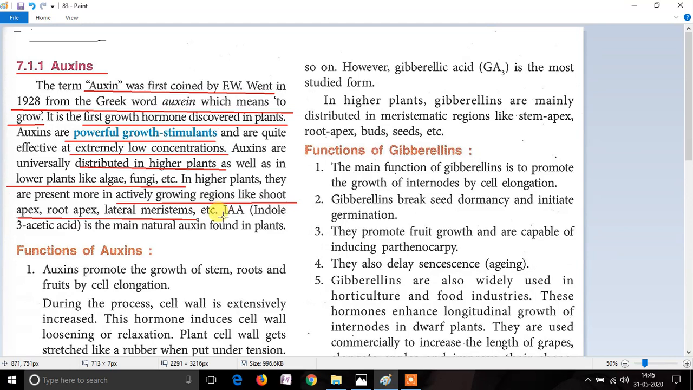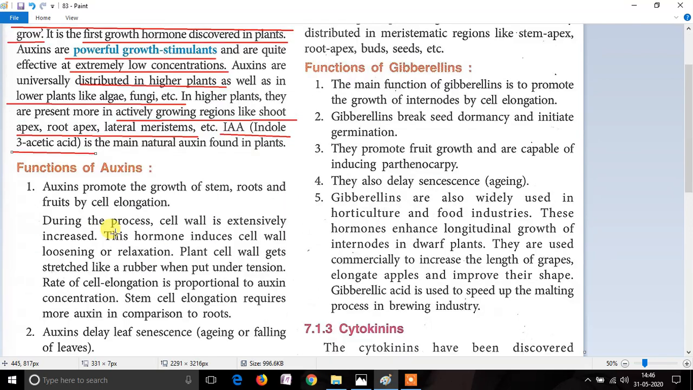The example of the auxin is IAA, and the full form is indole 3-acetic acid. So this hormone auxin was the first discovered in plants. It's a powerful growth stimulant. Even a low concentration will show its effect very fast. It is widely distributed in higher plants, lower plants like algae, fungi, and it is present actively at the growing regions like shoot apex, root apex, lateral meristems, and the example is IAA, which is known as indole 3-acetic acid. Moving further, we are going to discuss the functions of auxins.